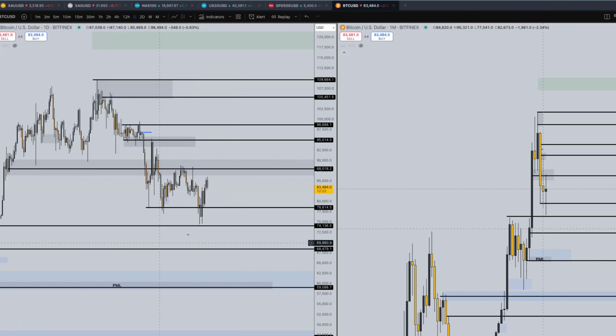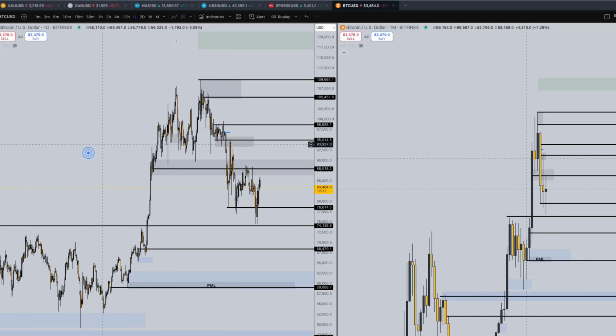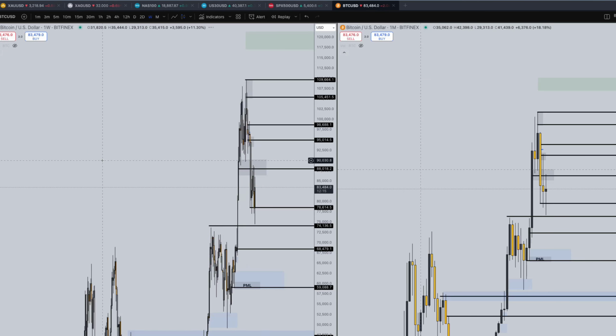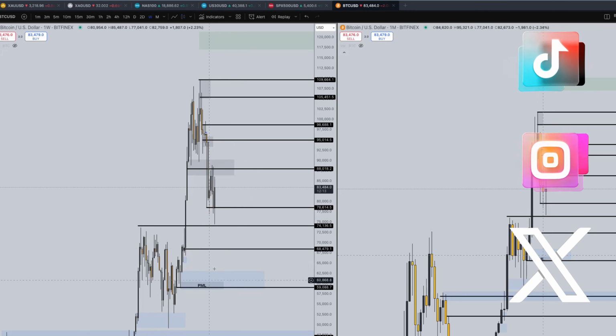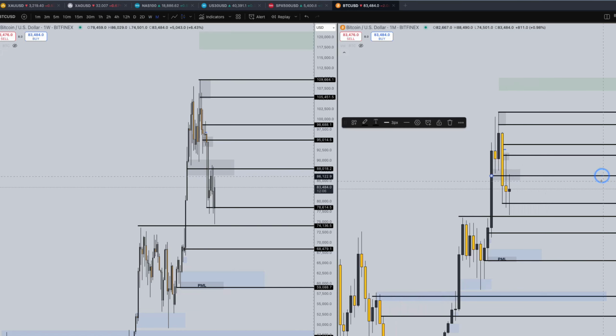We can see we're just playing in this range here. So if this is the yearly low, which to me is what I'm thinking, this is lining up with my analysis over the last few months. I've been targeting this area as where price may go to. Now, it could go lower down to 70,000, even 60,000, but based on how we're looking on the monthly time frame, this is the price action we want to see.